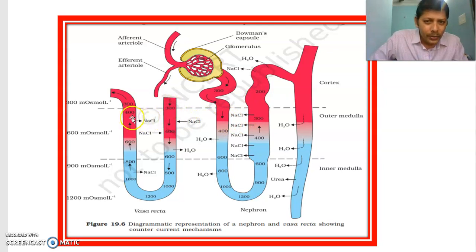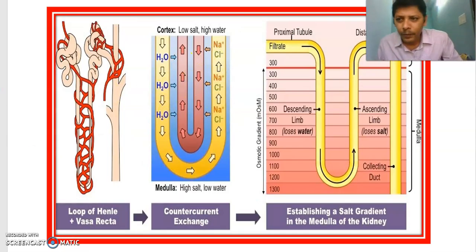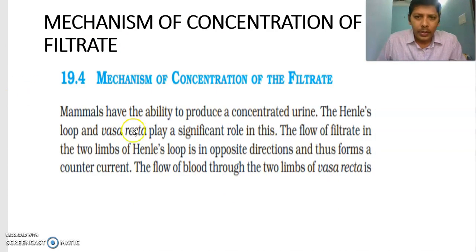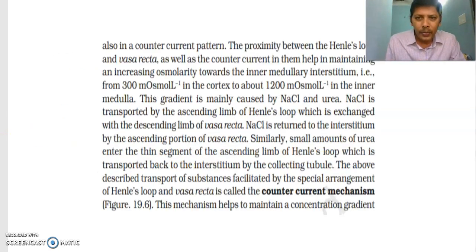Now I am putting this U shape here. Put this diagram here, and then you can observe this is the descending limb, this is a downward flow, here upward flow, and these two come side by side. If the flow is in downward direction, this is in upward direction. That is what I explained to you in this diagram. The flow of filtrate is in opposite direction, thus forming a countercurrent. The flow of the blood through the two limbs of vasa recta is also in opposite direction. It is also in a countercurrent pattern.